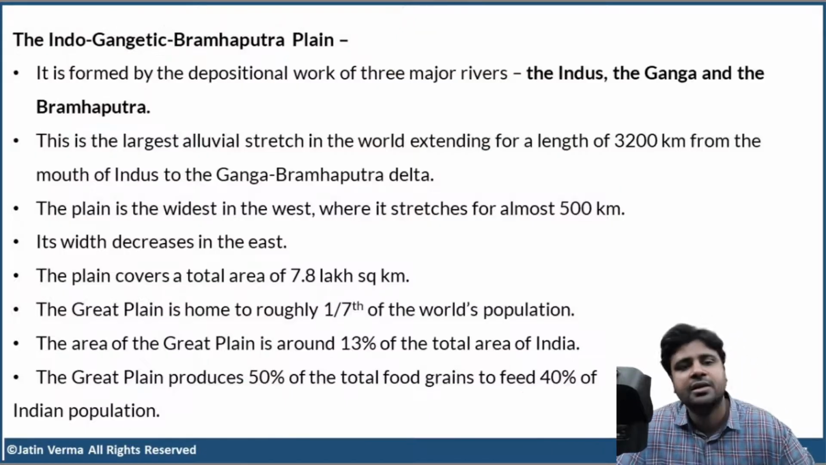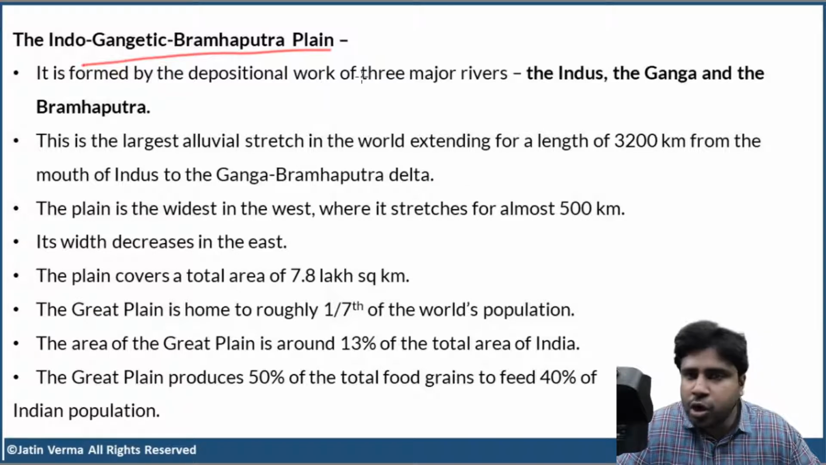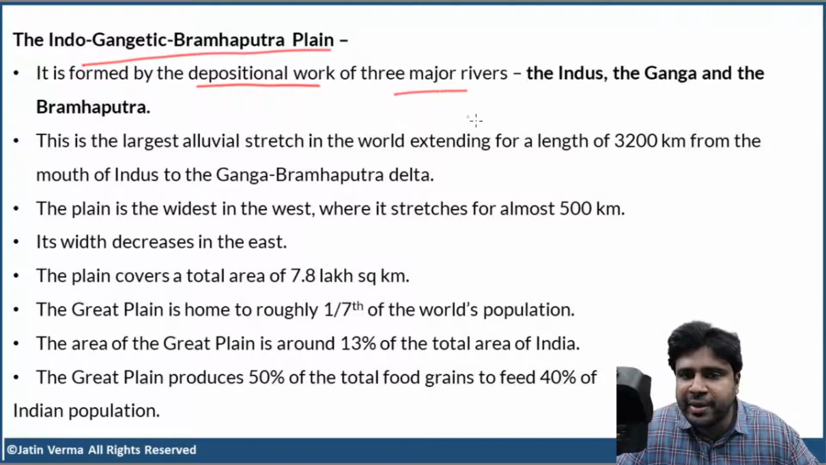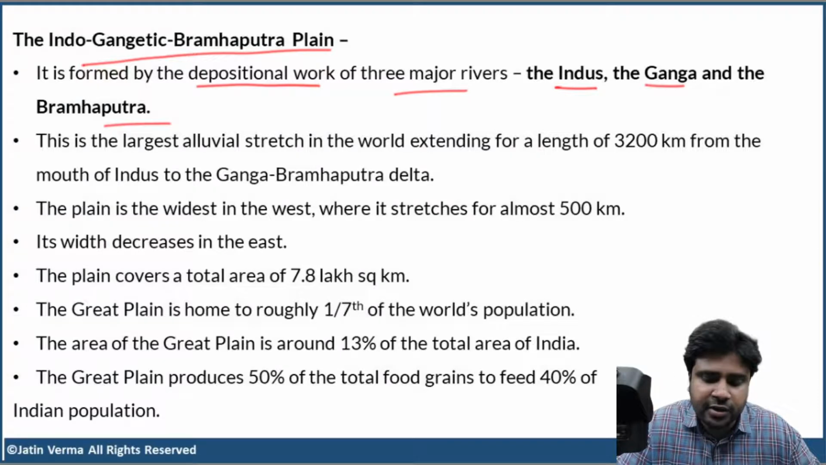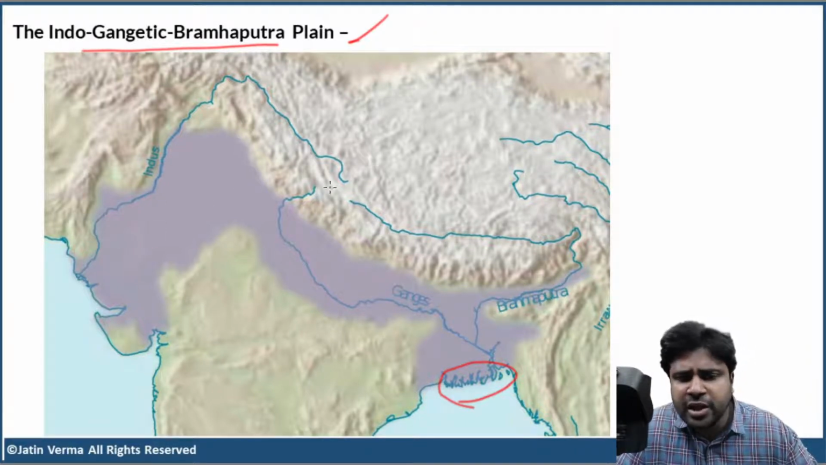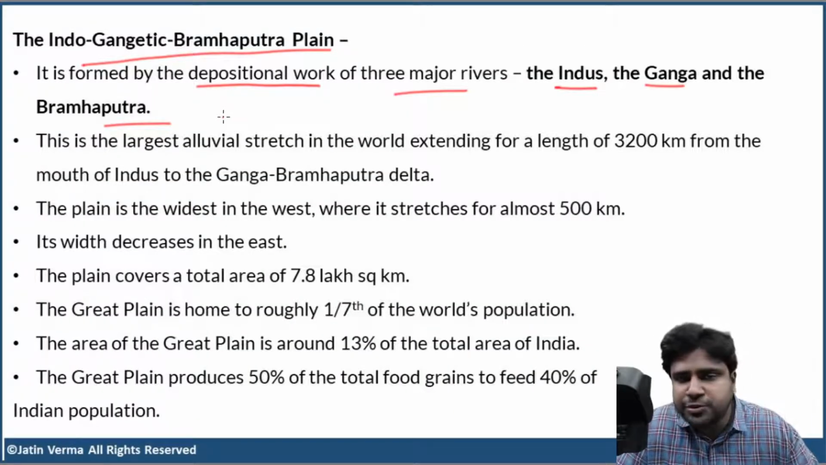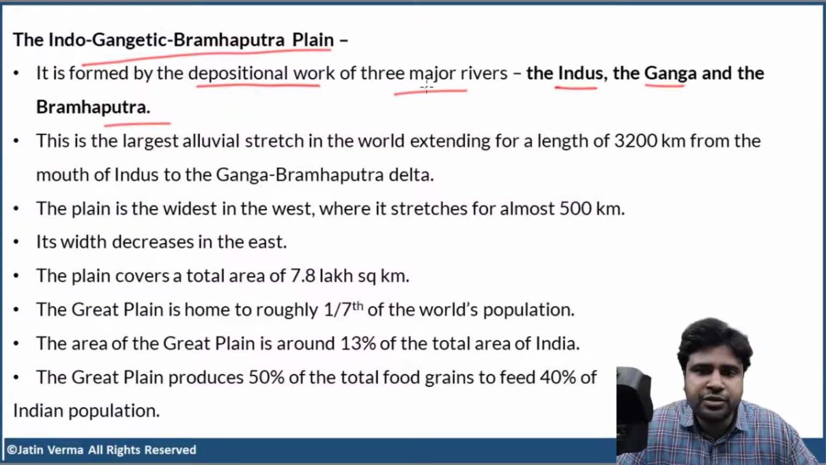Then the Indo-Gangetic Brahmaputra plain. We all know that the plain has been formed due to the depositional work of three major rivers. What are they? The Indus, the Ganga, and the Brahmaputra. Now look at this image again. Indus, Ganga, Brahmaputra, and their tributaries have formed this huge plain. Very, very large plain. So it is formed by the depositional work of the three major rivers.